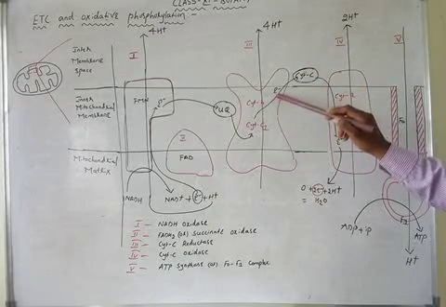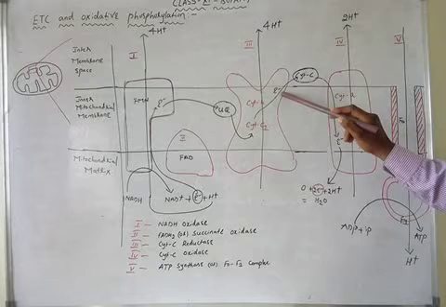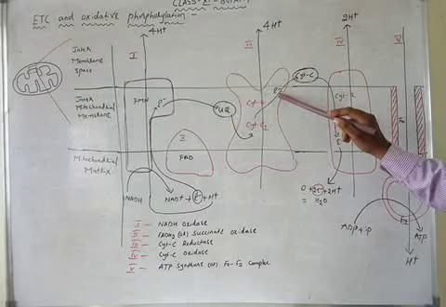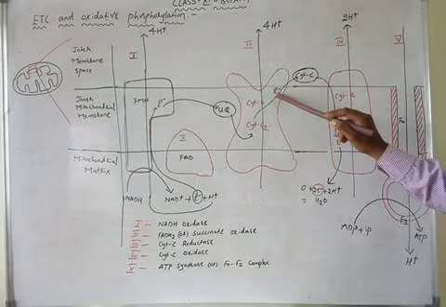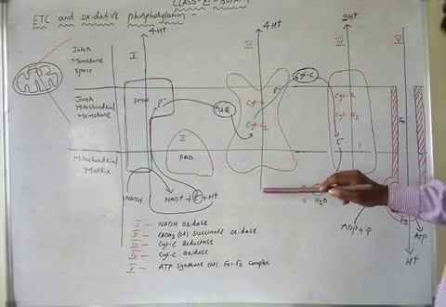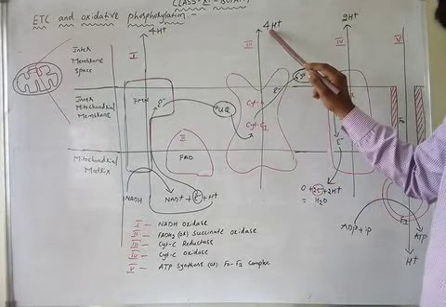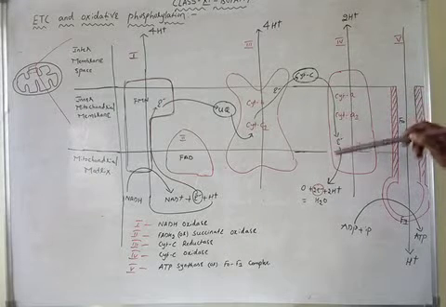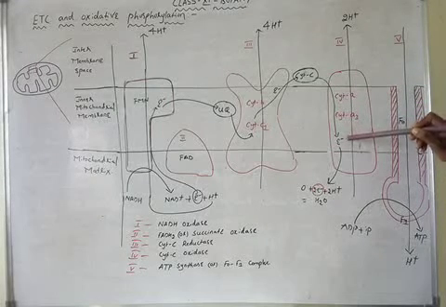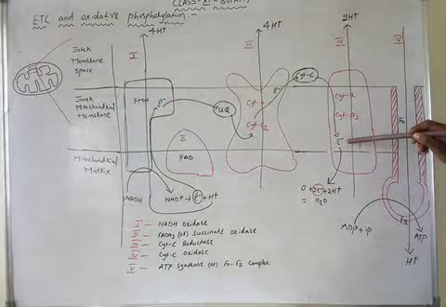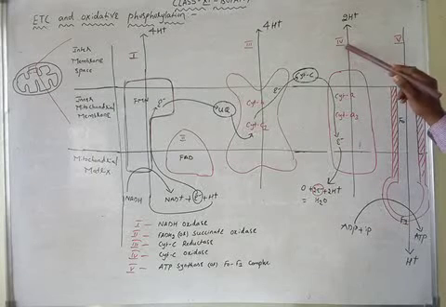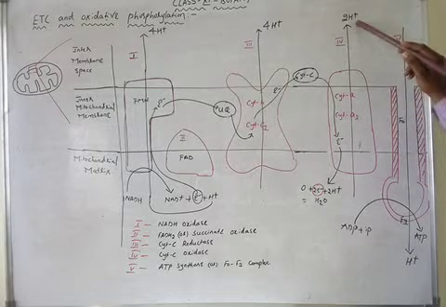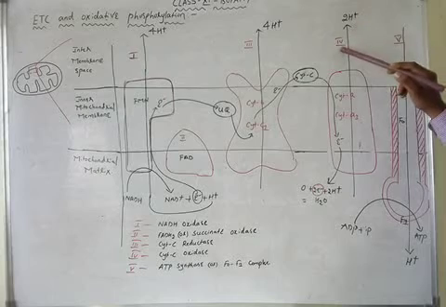I repeat, for every 2 electrons passing through complex 3, there is the translocation of 4 protons. Next, complex 4. For every transportation of 2 electrons by complex 4, there is the translocation of 2 protons by complex 4.